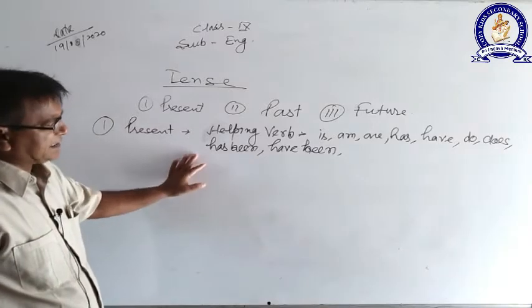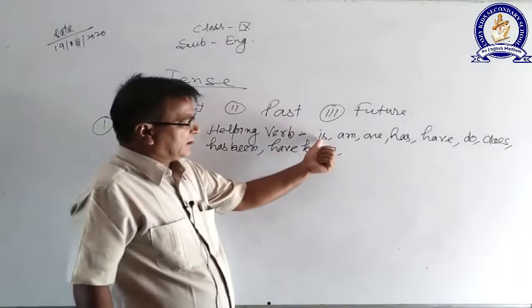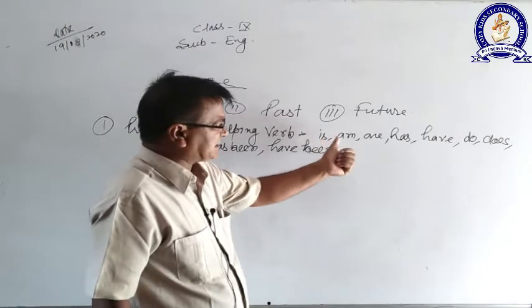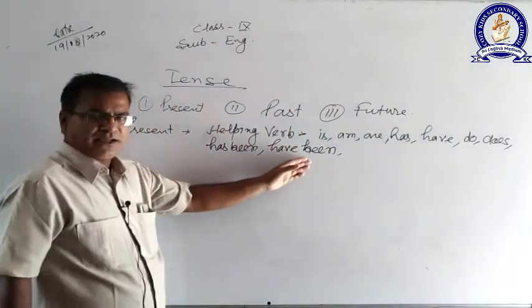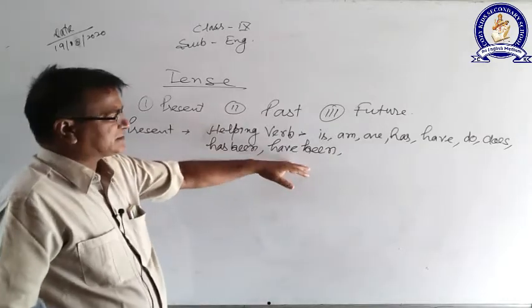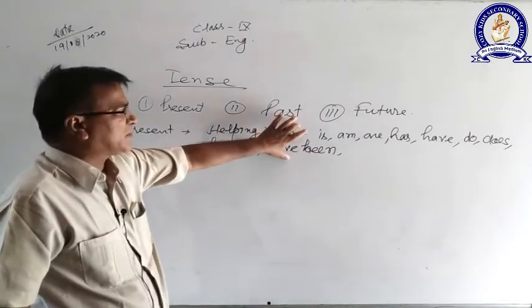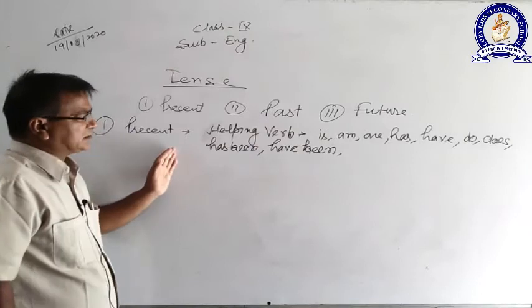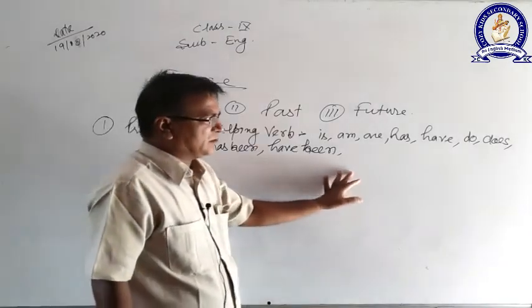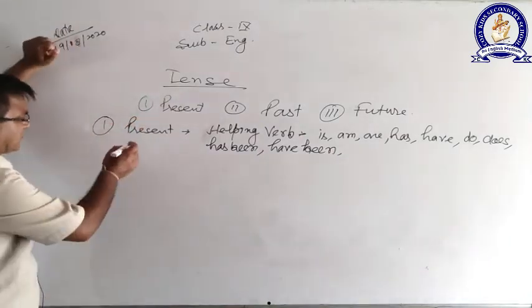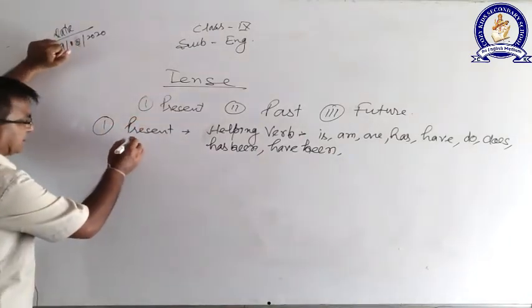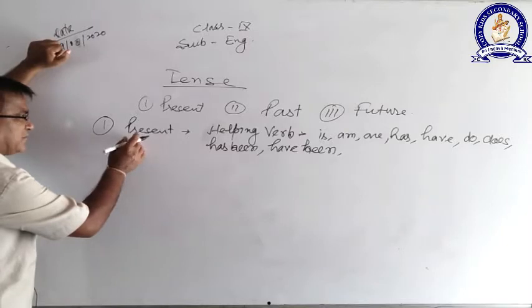If a sentence contains one of them, either is, am, are, has, have, do, does, has been, have been, it shows that the sentence is from present tense, because these are the helping verbs that belong to present tense. Present tense can be divided into four parts.